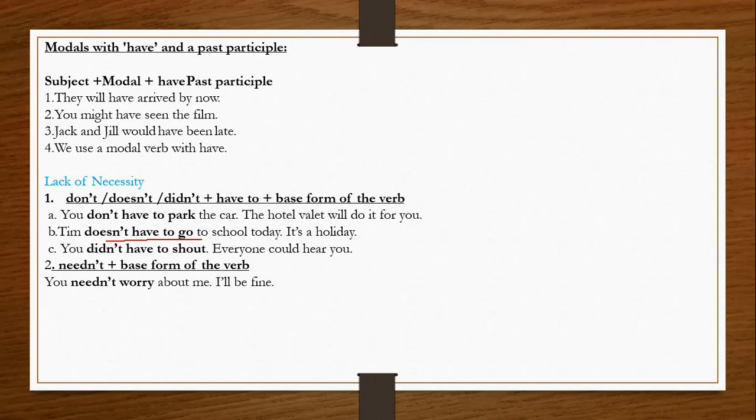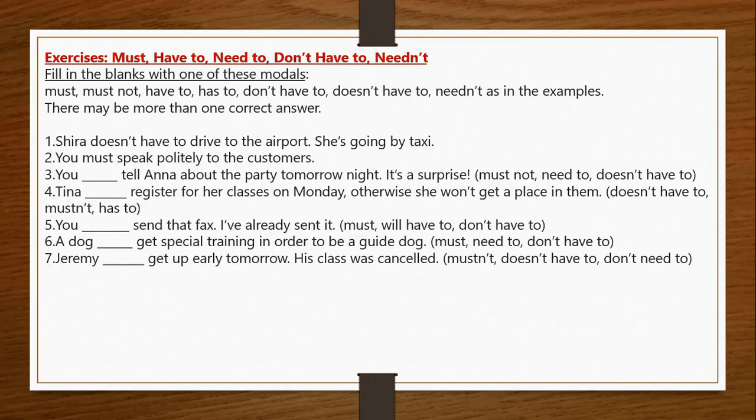Now the next structure is did not plus the base form of the verb. You can see the example. So these are the modal auxiliaries, my dear students. And where are these modal auxiliaries used? They are used to express the mood, the attitude, the manner of the speaker. You need not worry about me, I'll be fine. So it's not necessary.